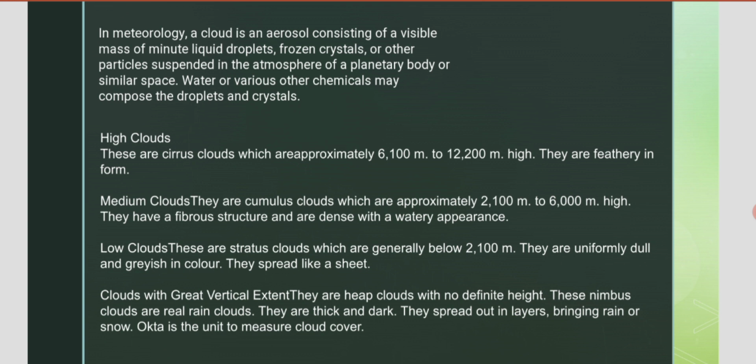other particles suspended in the atmosphere of a planetary body or similar space. According to heights, there are different kinds of clouds. High clouds, like cirrus, lie approximately 6,100 meters to 12,200 meters. Medium clouds like cumulus lie approximately 2,100 meters to 6,000 meters high. Low clouds, for example stratus, generally lie below 2,100 meters.